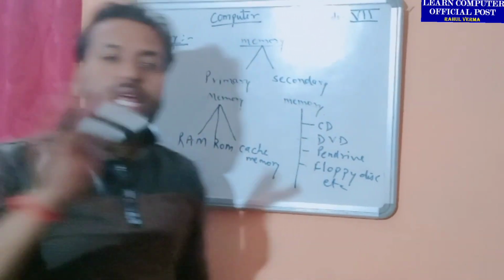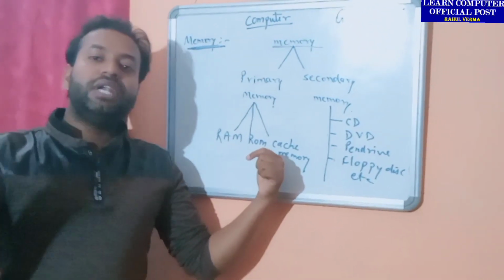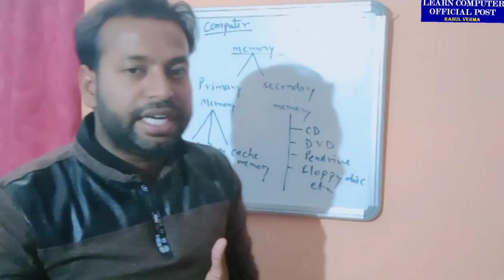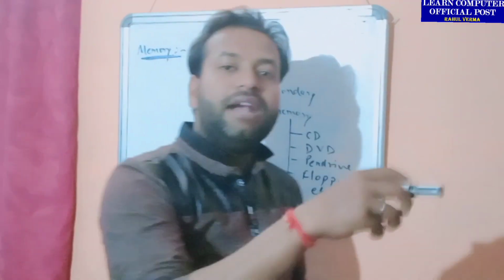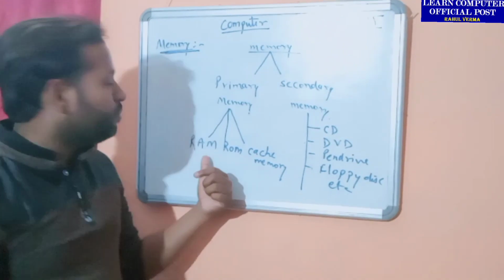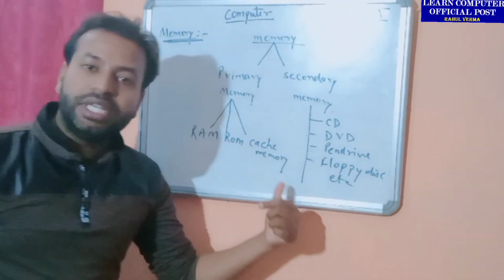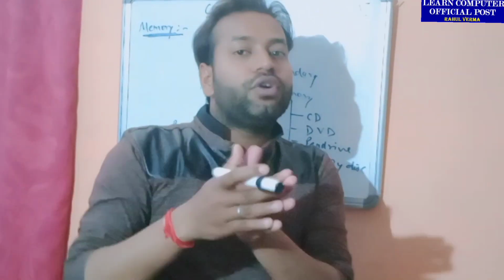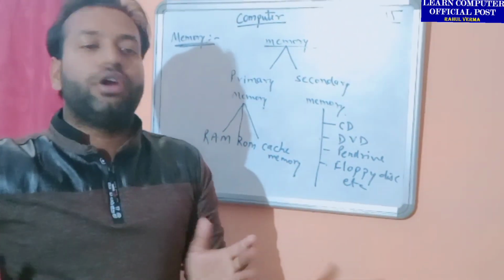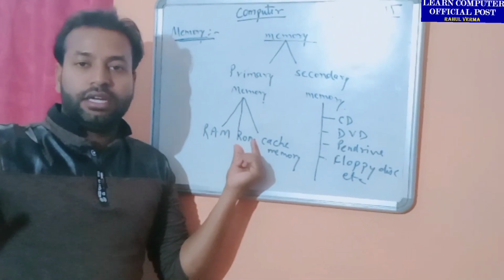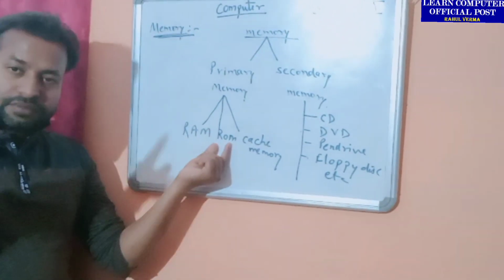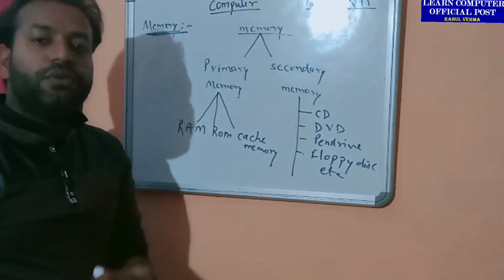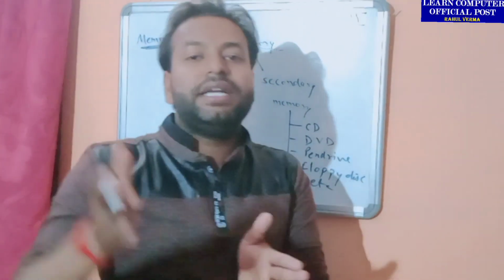Whereas ROM does not allow us to edit or modify the data. In ROM we can only read the data but we cannot write it. In RAM we can write, edit and modify the data. That is why RAM is of a volatile nature, whereas ROM is of a non-volatile nature. Non-volatile nature means it will not be changed at all. In ROM we cannot change anything. Whatever is written will remain the same forever. In ROM we can only read the data but we cannot write, edit or modify.